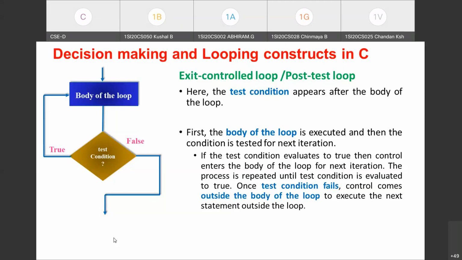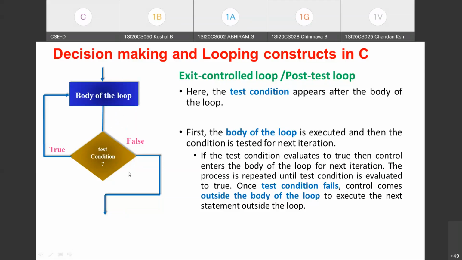One more important point with respect to exit control loop is that even though the test condition is a failure, since the body of the loop is executed for the first time, at least one time the body of the loop is executed. That means the minimum number of iterations in exit control loop is 1, whereas in entry control loop, the minimum number of iterations is 0.